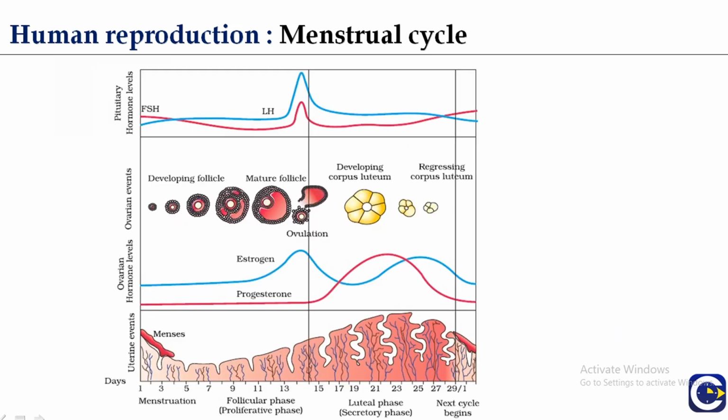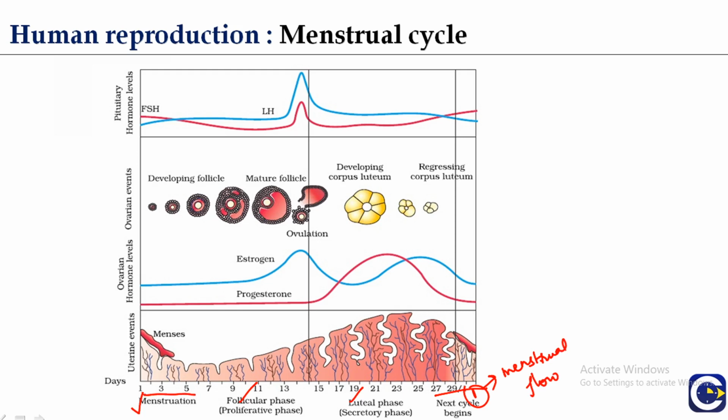Again, explaining in brief, this is the menstrual phase, this is the follicular phase, this is the luteal phase, then again the next cycle. On the first day of the next cycle, if fertilization does not take place, there is another menstrual flow.